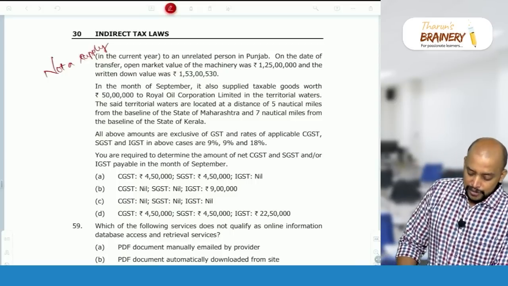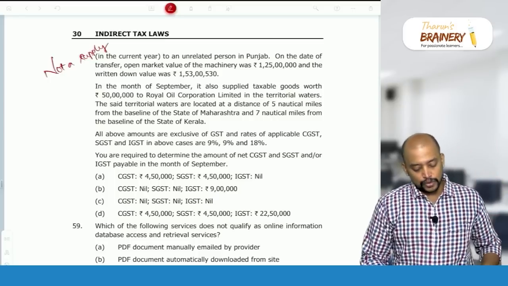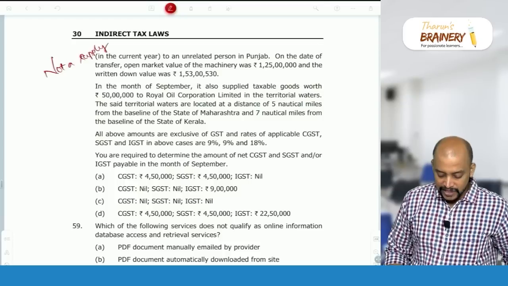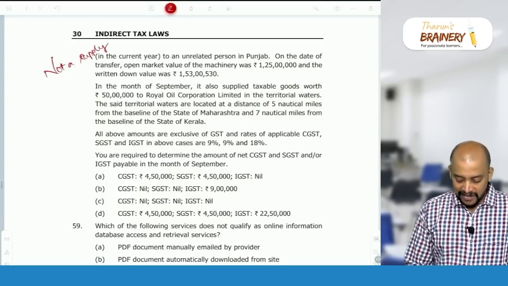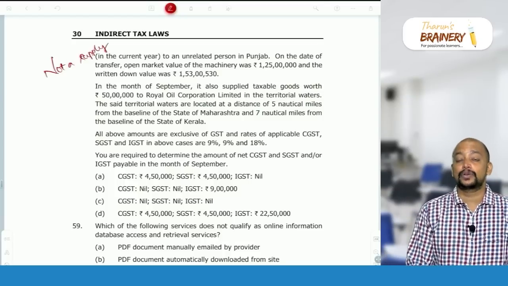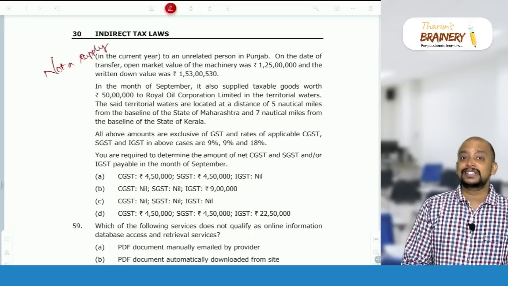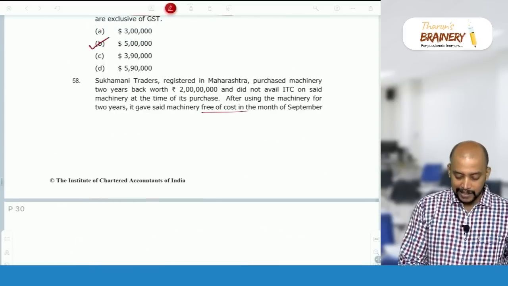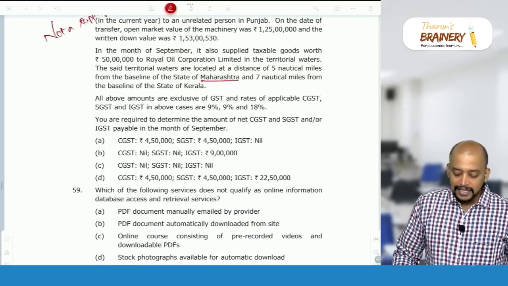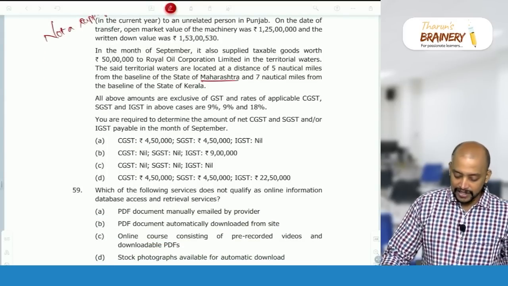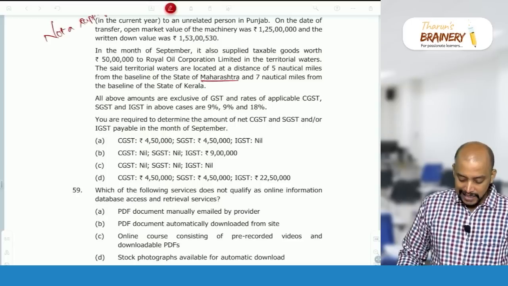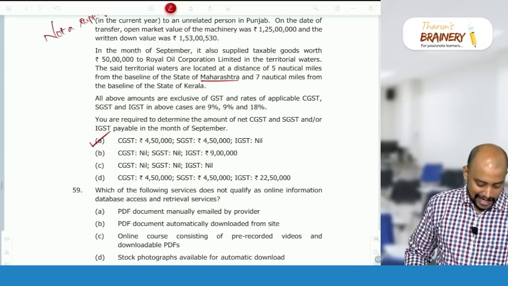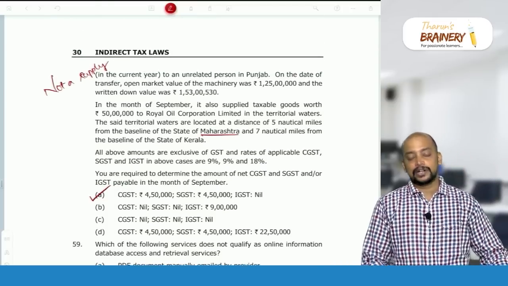In the month of September, it also supplied taxable goods worth 50 lakhs to Royal Oil Corporation Limited in the territorial waters. The said territorial waters are located at a distance of 5 nautical miles from Maharashtra and 7 nautical miles from the state of Kerala. What should be taken as the location of recipient or place of supply? Nearest coastal state. Which is the nearest coastal state? Maharashtra. What is the location of supplier? Maharashtra. So it's an intrastate supply chargeable to CGST, SGST. 50 lakhs into 9%, 4,50,000. CGST 4,50,000, SGST 4,50,000. That will be taken. So option A is the answer. IGST nil, because the first one is not a supply.